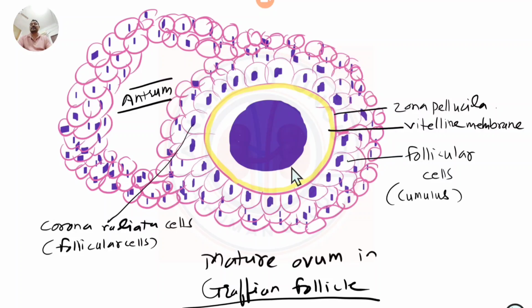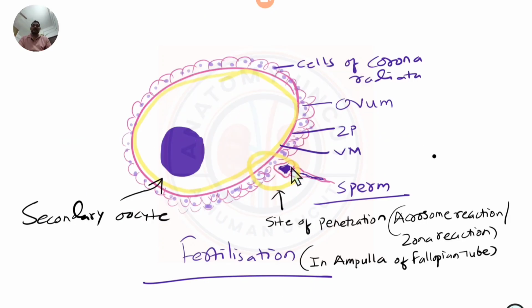So there are a few things you need to be aware of before you proceed to the next topic. You should know what is going to happen next. Fertilization is the union of male and female gametes leading to the formation of the zygote in a sequential manner.